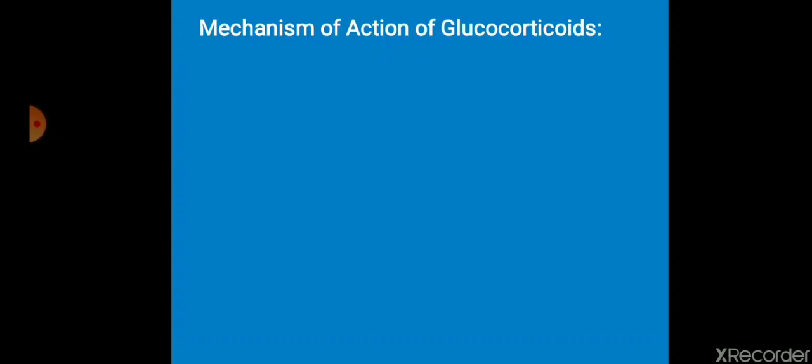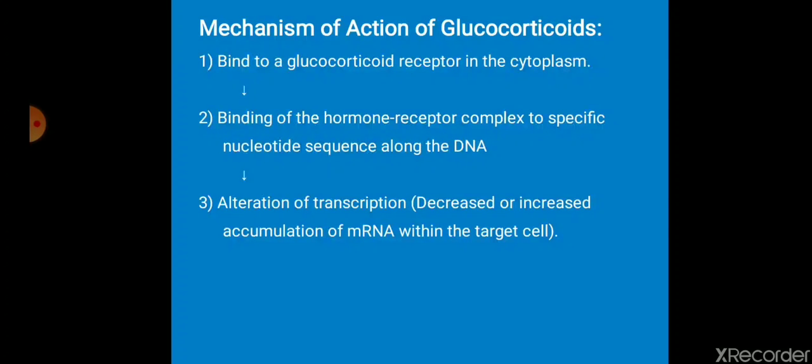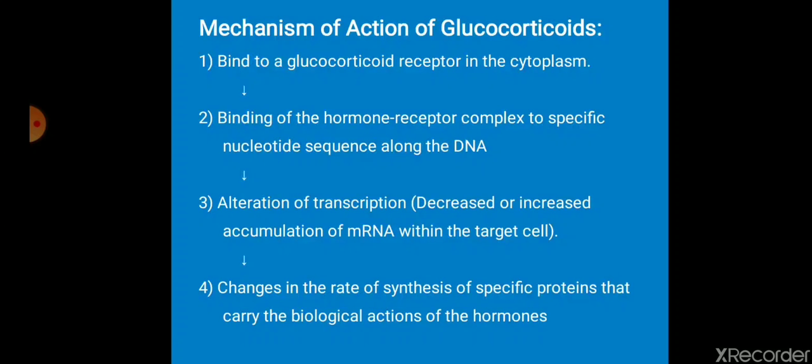Binding to the glucocorticoid or corticosteroid receptor in the cytoplasm, the hormone receptor complex will bind to specific nucleotide sequences in the DNA, and they alter the transcription. Either they decrease or increase the transcription process, resulting in increase or decrease in accumulation of mRNA in the target cell. As a result, there will be a change in the rate of synthesis of specific proteins.